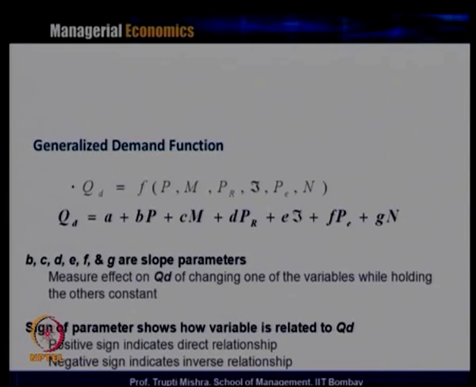all the factors, as we discussed a few minutes ago, the number of factors that influence the demand.